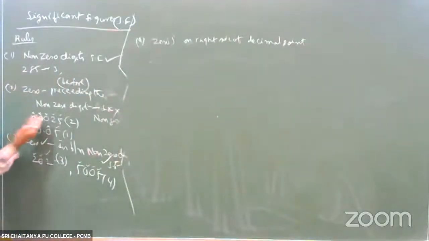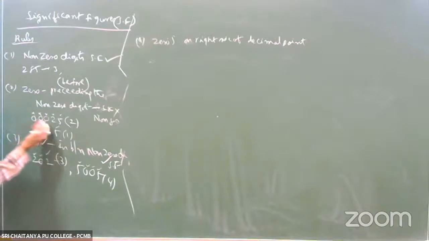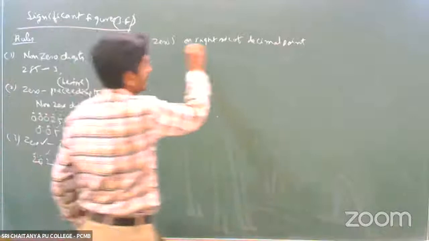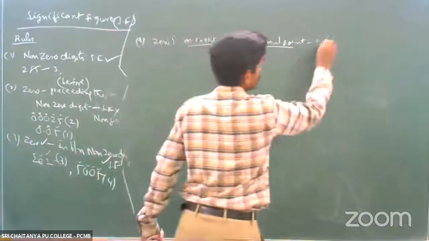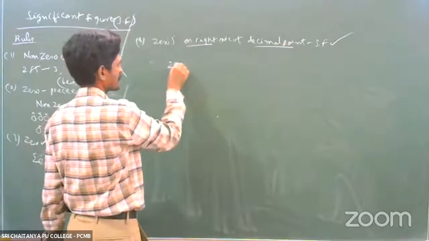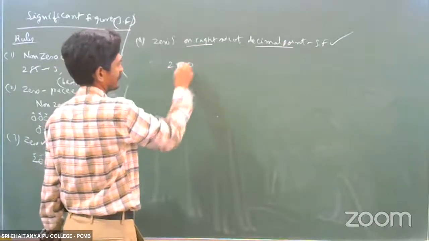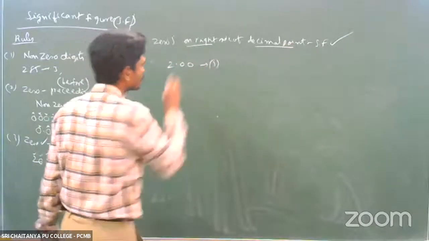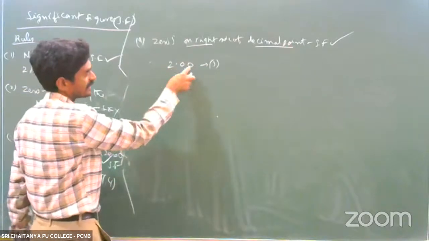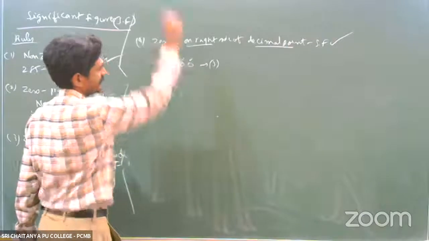So this is on the left side, right? Left side of the decimal point is before the decimal point, before the non-zero digits. But now I'm saying on the right side of the decimal point, those are significant. For example, the compound is like this one. So you know how many significants are there? 3 are there. This is the decimal point, right side is there. These are also significant.